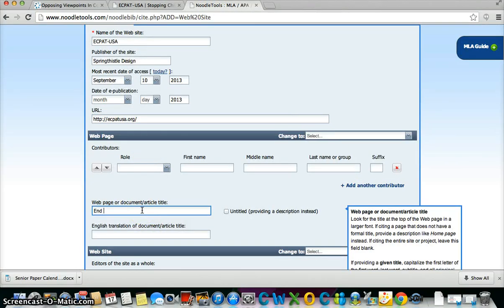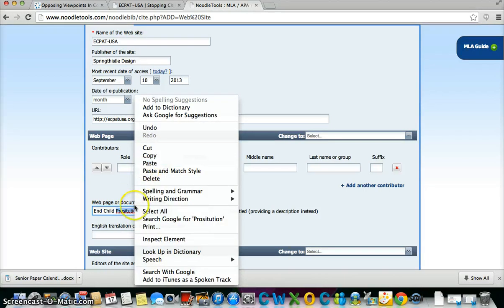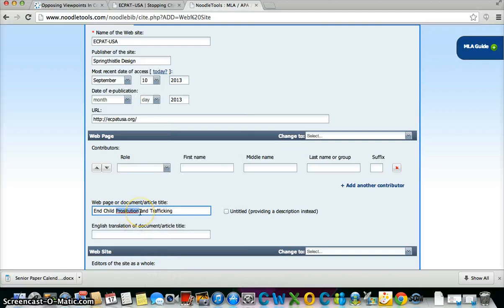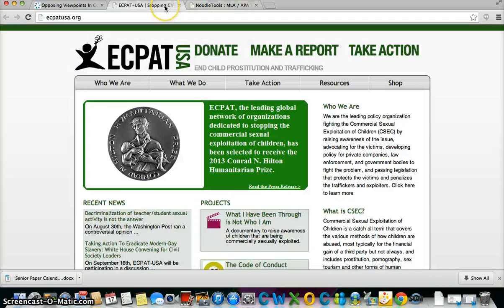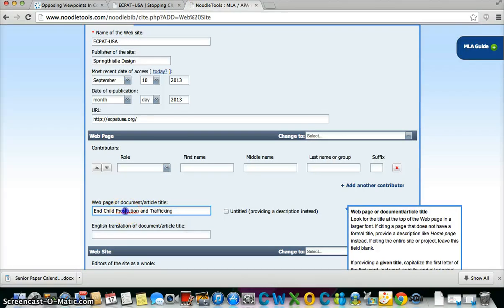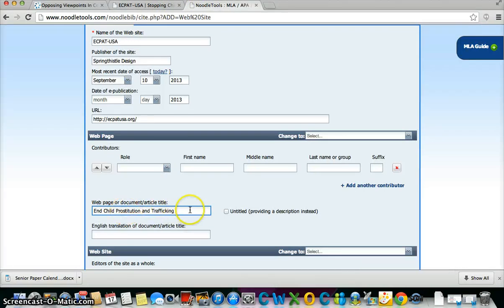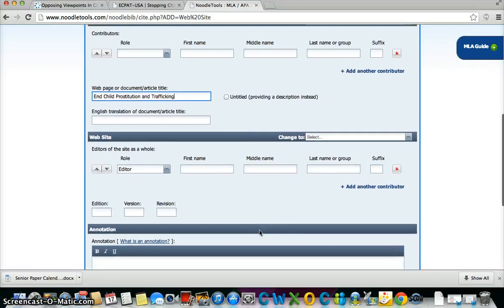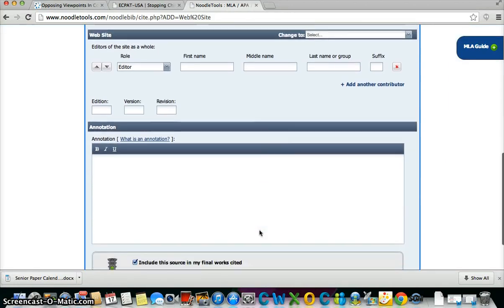End child prostitution and trafficking. Let me spell that correctly. Prostitution. I thought I had, okay, S-T-I. Go back. There's a T that goes there. All right, very good. So there are no editors or anything like that.